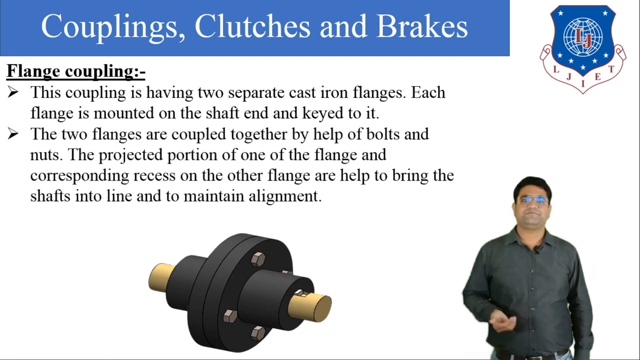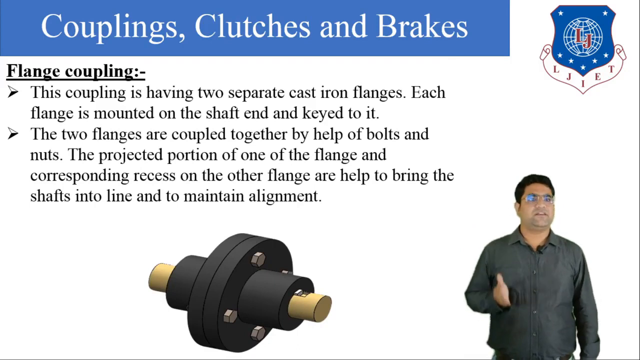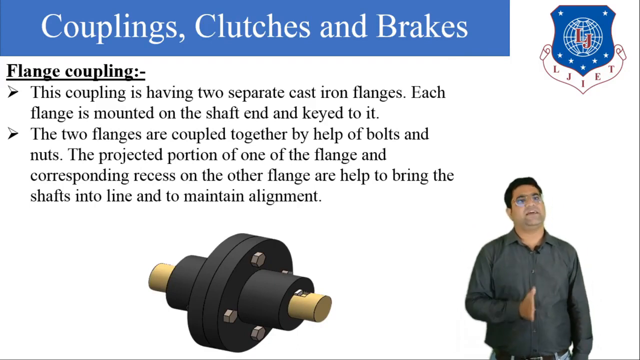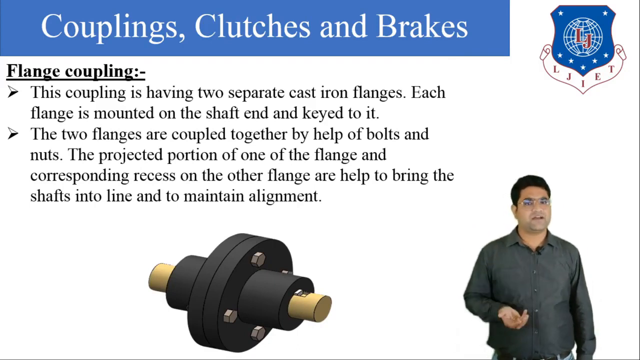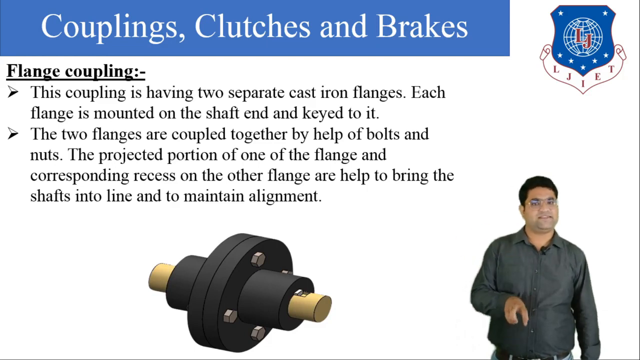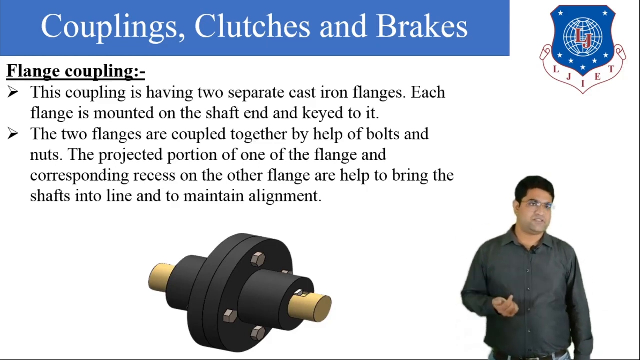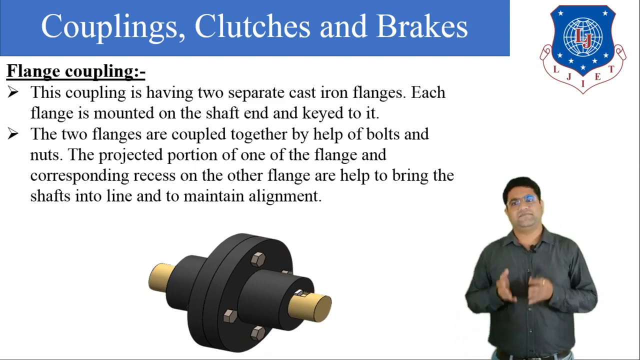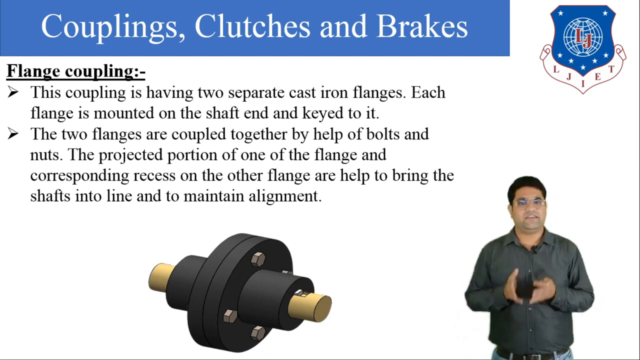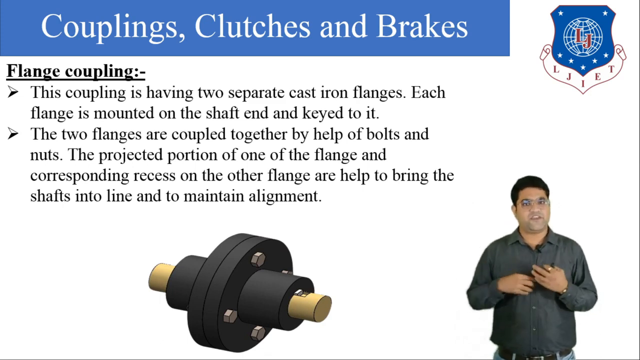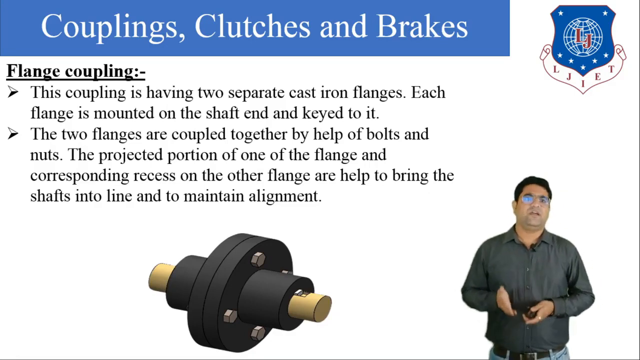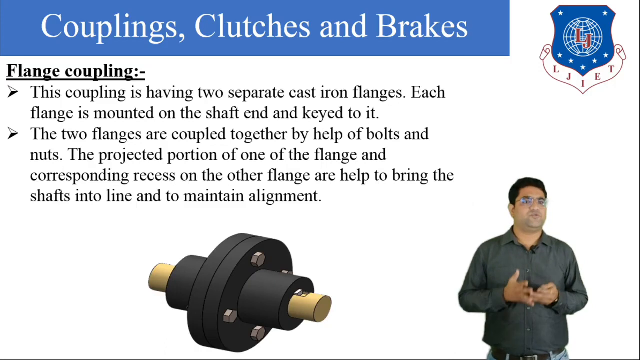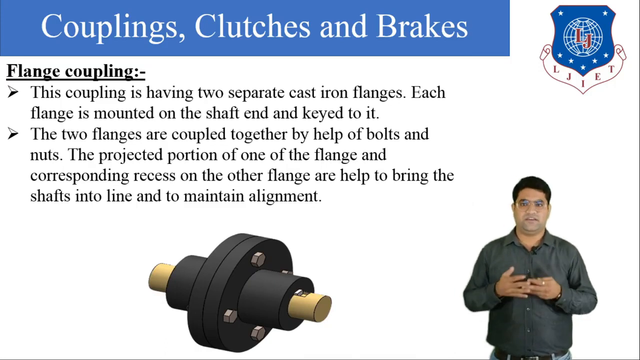Now we can write here: this coupling has two separate cast iron flanges. Why have we made them of cast iron? Because it has excellent shock absorbing capacity. Each flange is mounted on the shaft and keyed to it, so with the help of the key we engage the shaft and the flanges. Now the two flanges are coupled together with the help of bolts and nuts.